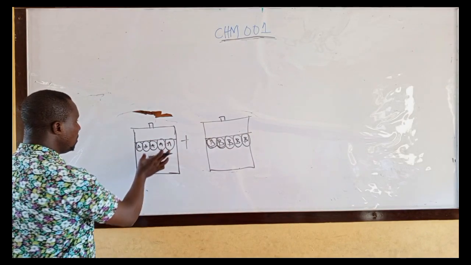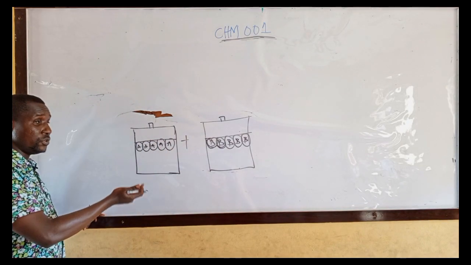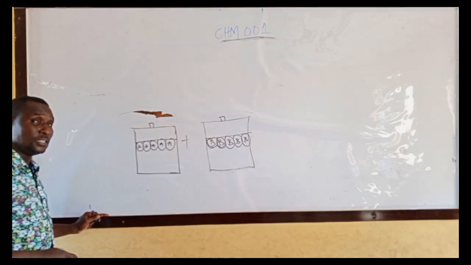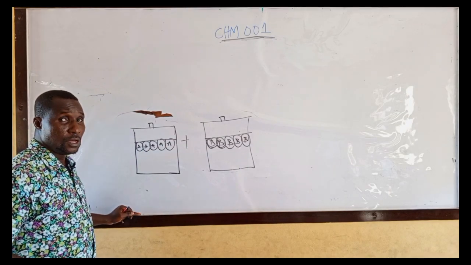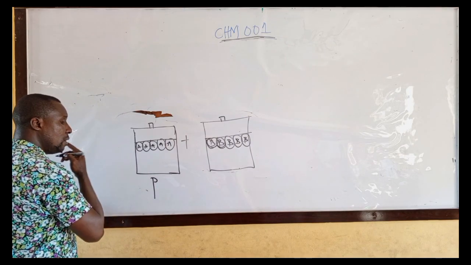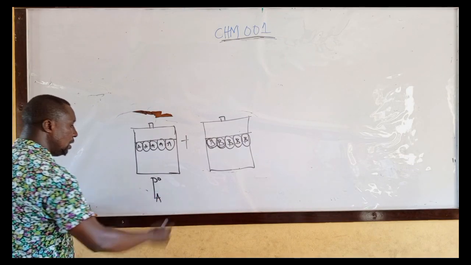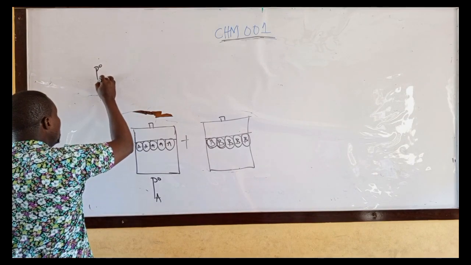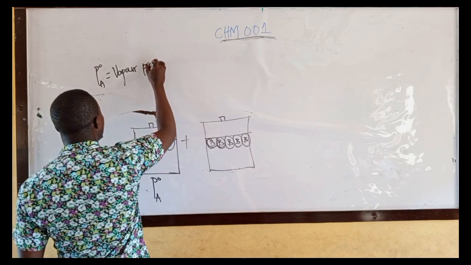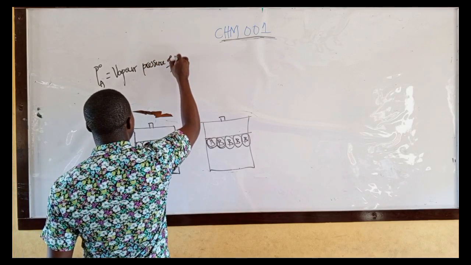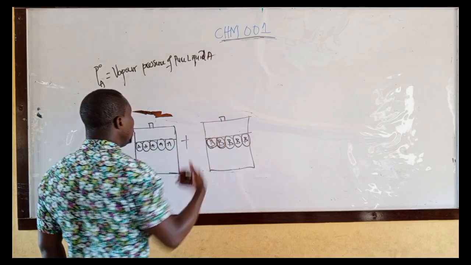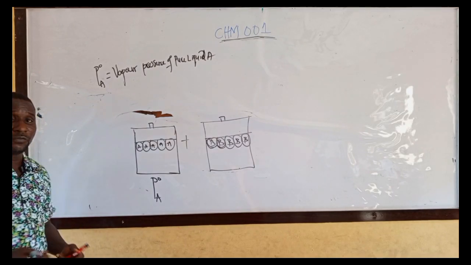This is liquid A, a container containing volatile liquid A, and there's vapor pressure occurring on the surface of the volatile liquid A. The vapor pressure is known as what? Vapor pressure of pure liquid A. When you see this, P not A, it means vapor pressure of pure liquid A.